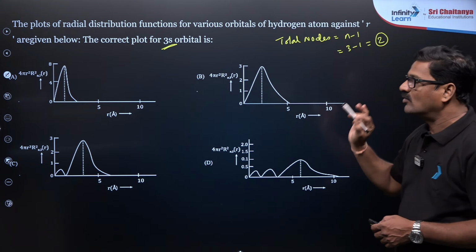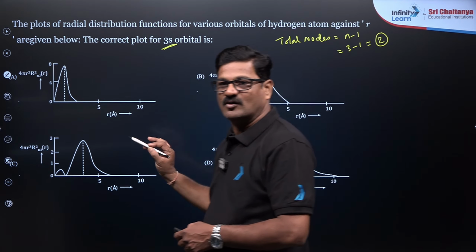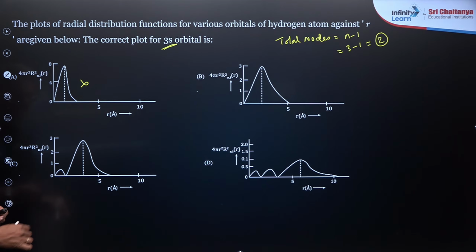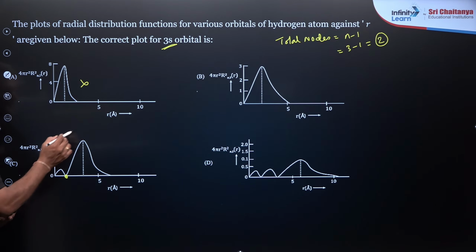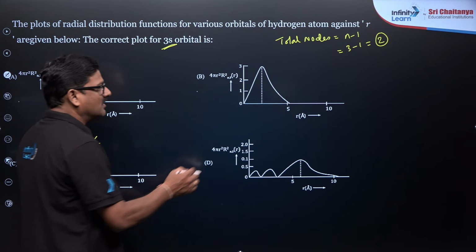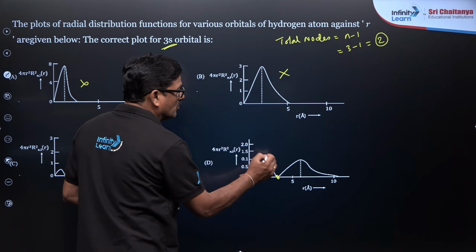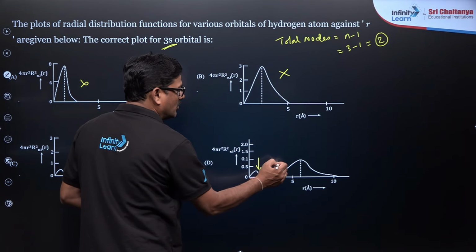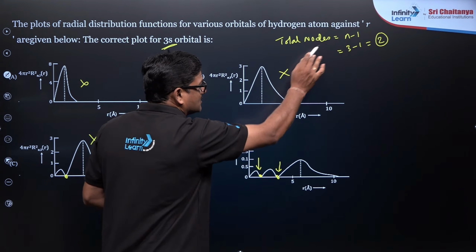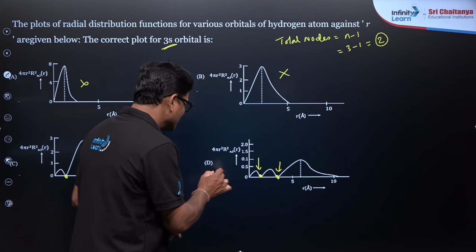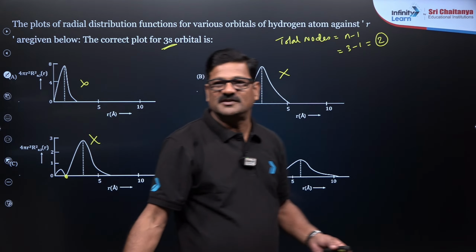So where I got two nodes, here it is not possible. Here I got only one node, so it is not possible. Here it is not possible. Here one node, two nodes are there. So one node and two nodes are there. Based on this, n minus 1 can give you the answer. So the answer for this question is going to be this.